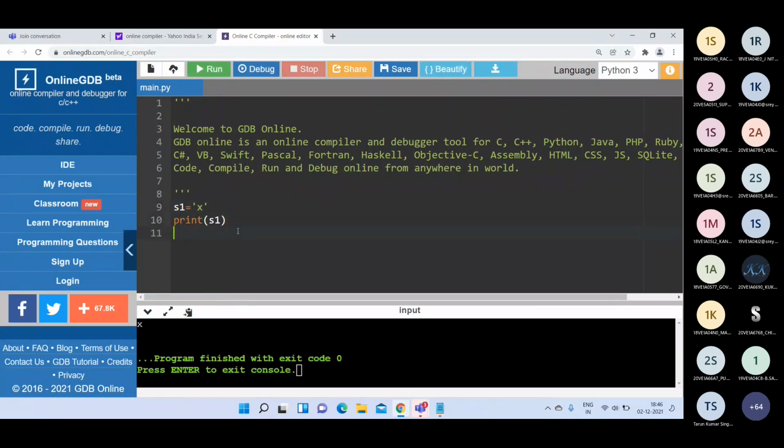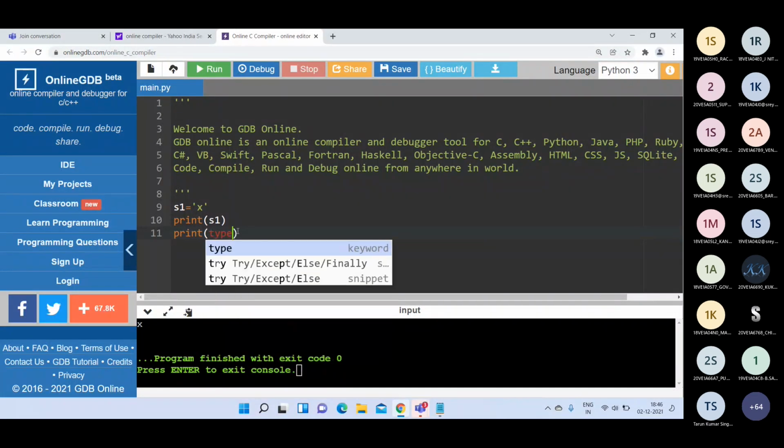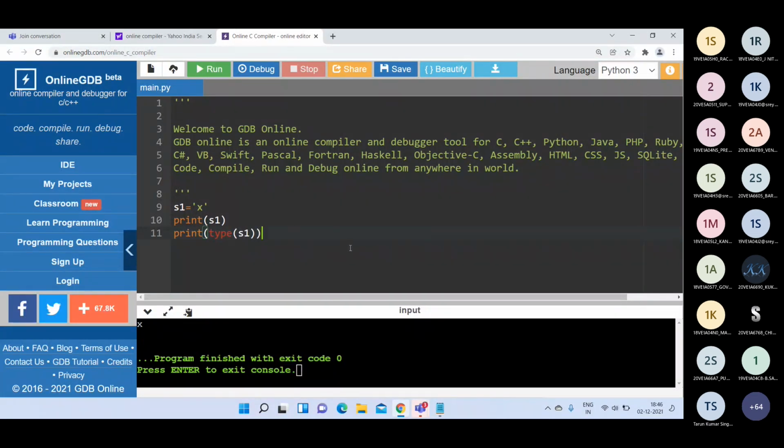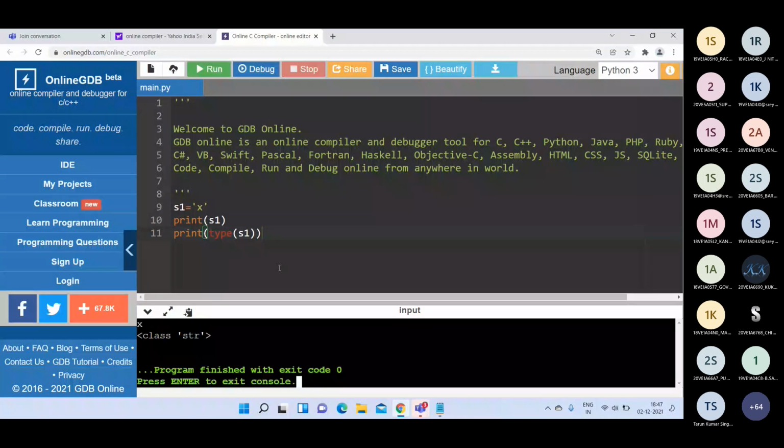If you want to check the type of this S1, you can write print of the function named type of S1. This type function is always used to check which type of object the object is related to. See here, S1 is X, and it prints that S1 is of type class str. That means X or S1 is an object of type string here. Str means a string.